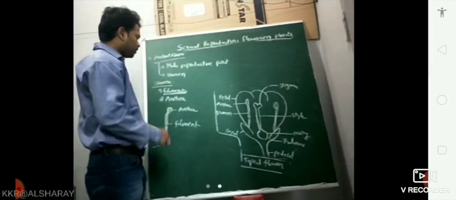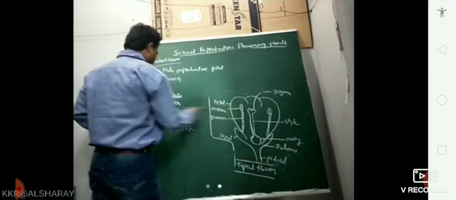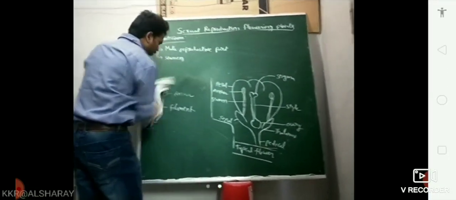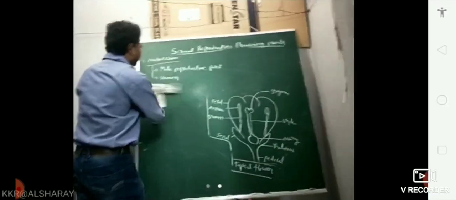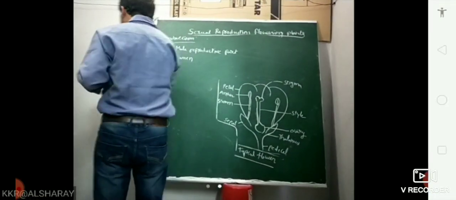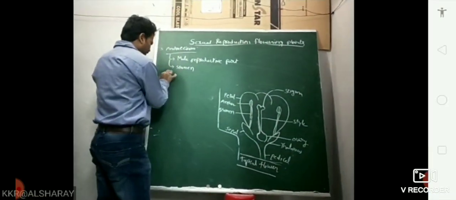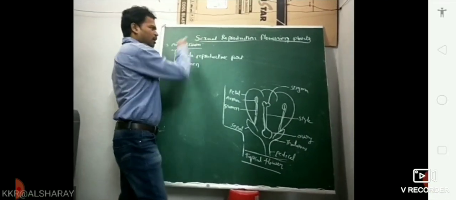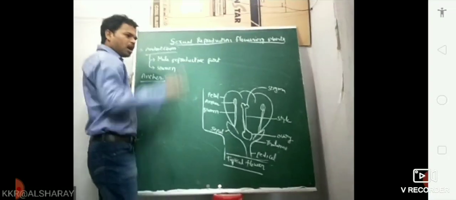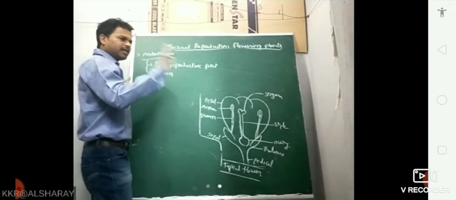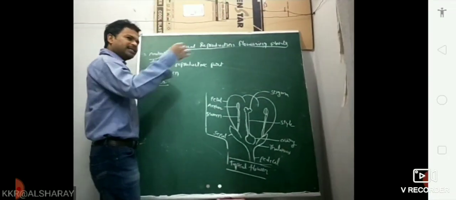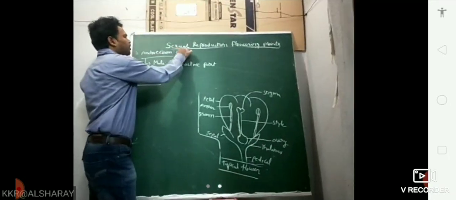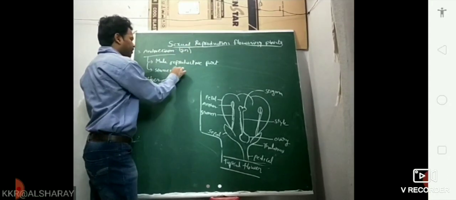Now come to the anther. This is the anther, an important structure in the stamen. Before going to that, angiosperms have flowers. Angiosperm is diploid. Flowers are diploid, then calyx diploid, corolla diploid, then androecium also diploid. Stamen is also diploid.